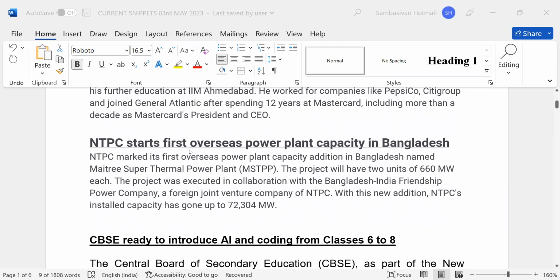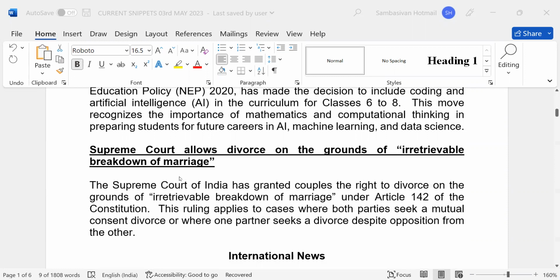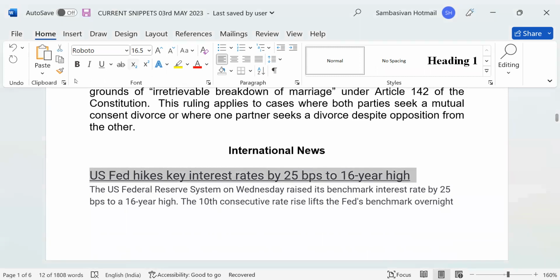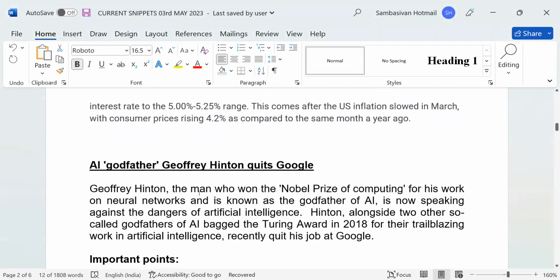NTPC starts first overseas power plant capacity in Bangladesh. CBSE ready to introduce AI and coding from classes 6 to 8. Supreme Court allows divorce on the grounds of irretrievable breakdown of marriage. US Fed hikes key interest rates by 25 BPS to 16-year high. AI godfather Geoffrey Hinton quits Google.